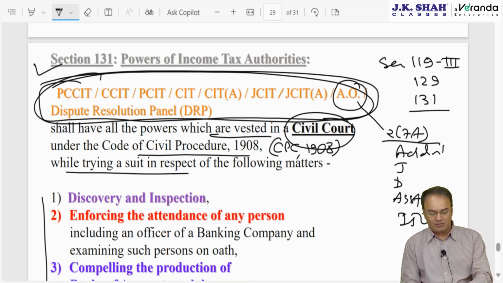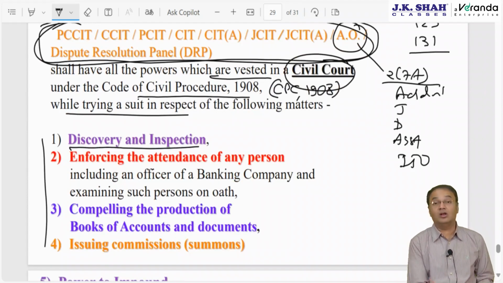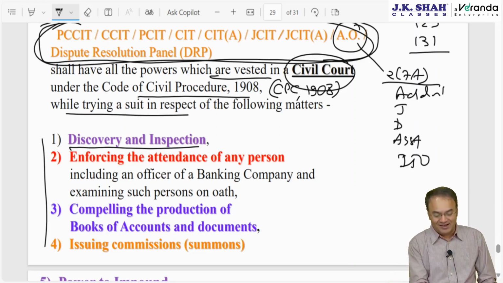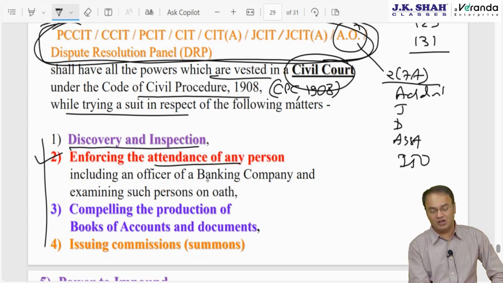So what powers? Number 1, power of discovery and inspection. Here nothing is clarified further. Discover what and inspect what? The answer is, they can discover anything, they can inspect anything. Number 2, enforcing attendance of any person and compelling production of books of accounts and documents. Enforcing attendance of any person including a banking company officer.